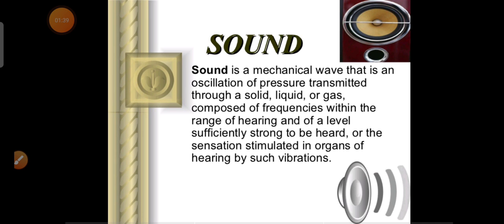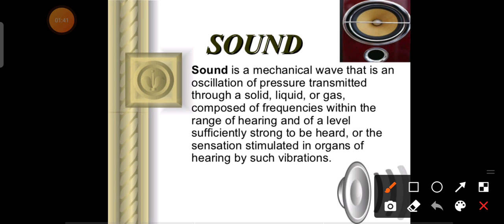Now these mechanical waves are sometimes also called elastic waves. So what are the elastic waves? Did you ever hear the word elastic? Rubber is called elastic. Why is it called elastic?